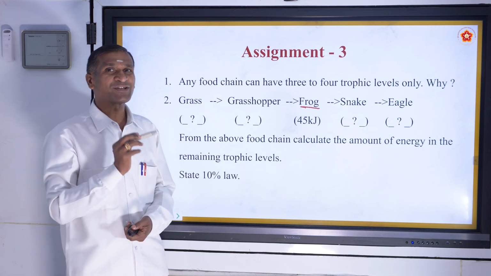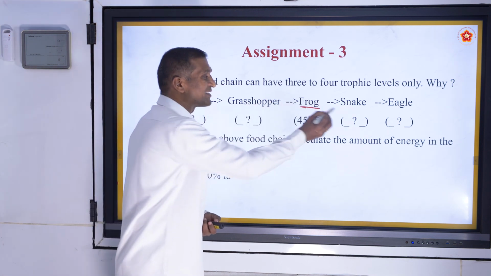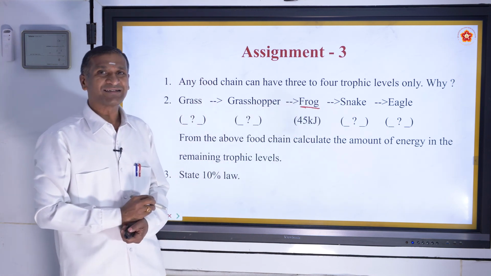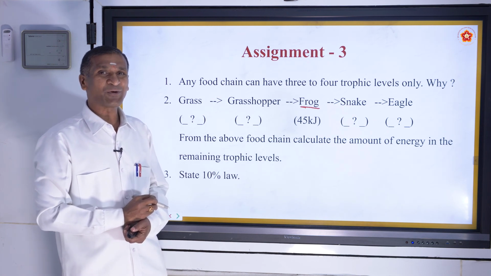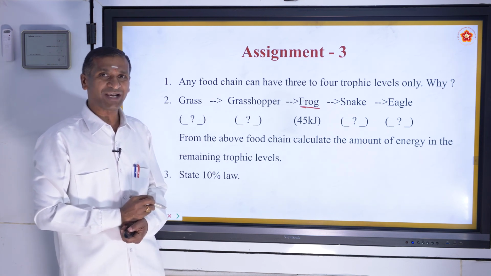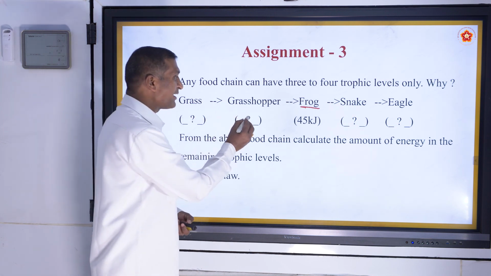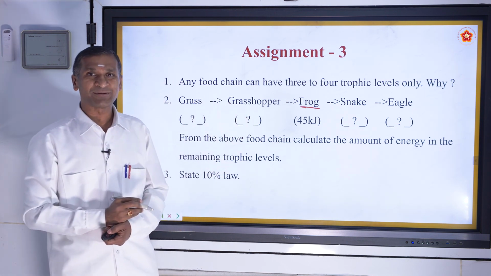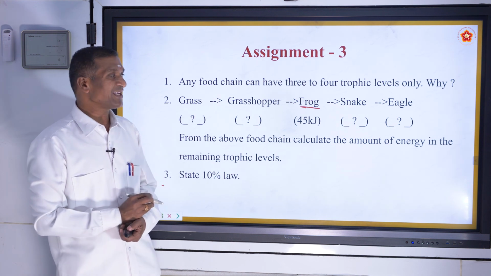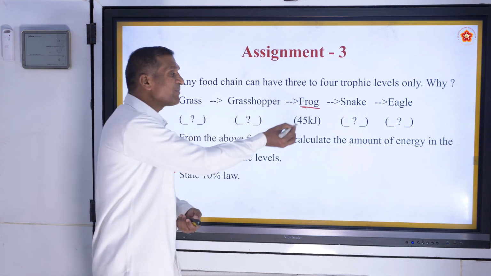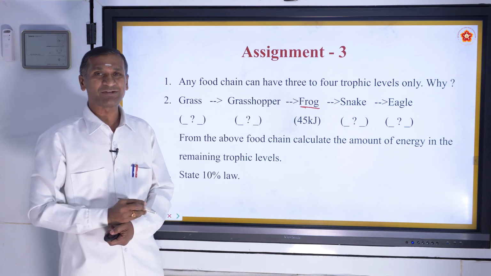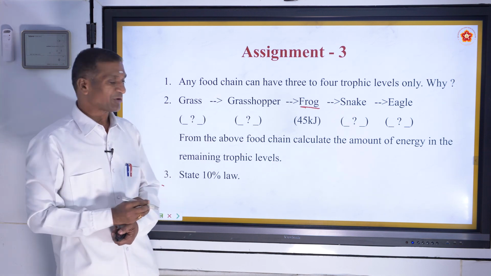I am hearing one of the students already telling the answer for the snake. It is 4.5 kilojoules. You are correct. Then another student is telling for the grasshopper that you have to multiply by 10 here. Then how much will it be? Try to work out.